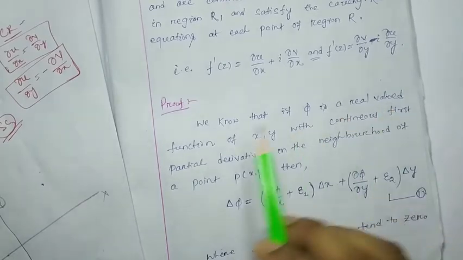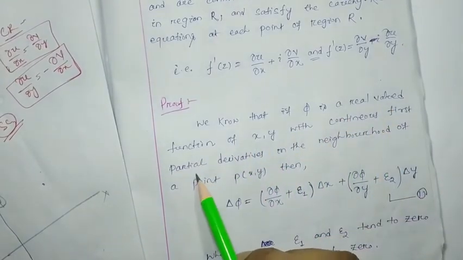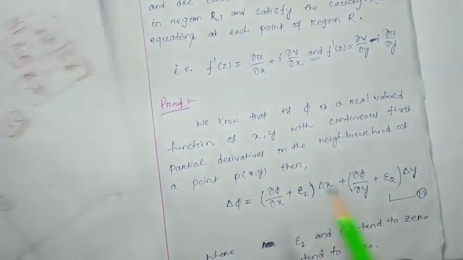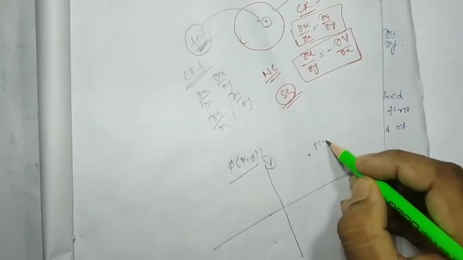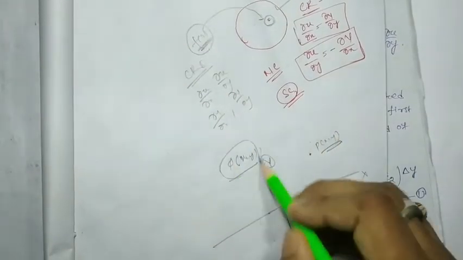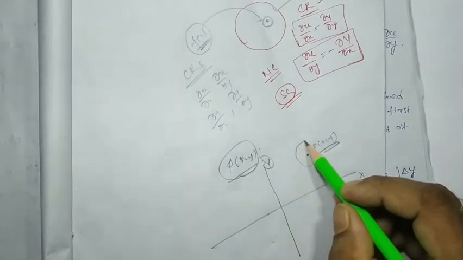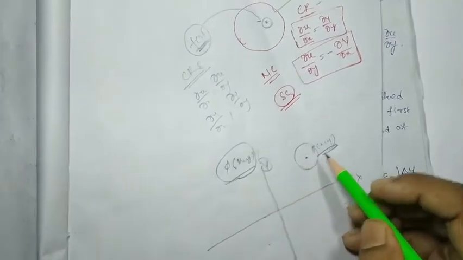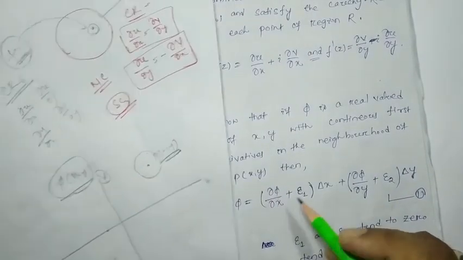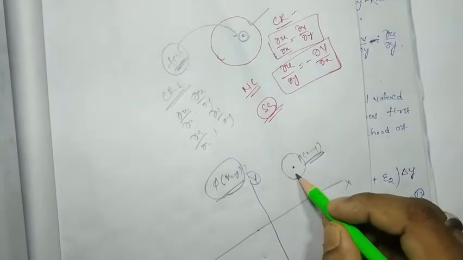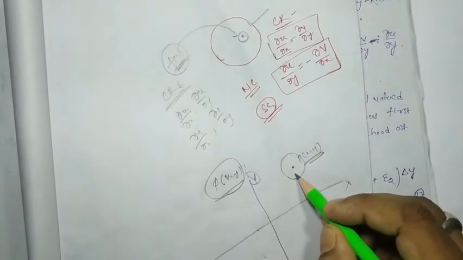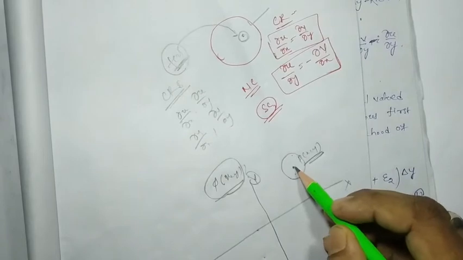We know that if it is a real valued function with continuous first partial derivatives in the neighborhood of the point, say this point P(x,y), then we consider the change of phi in that neighborhood.